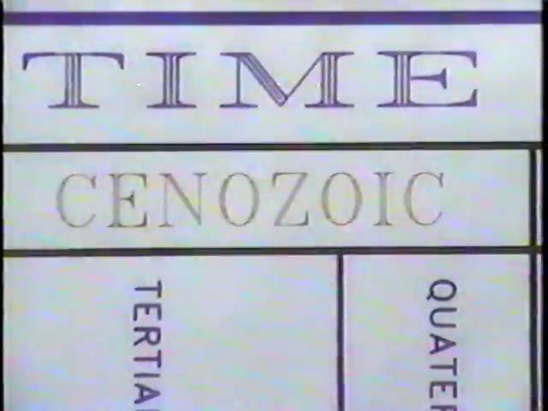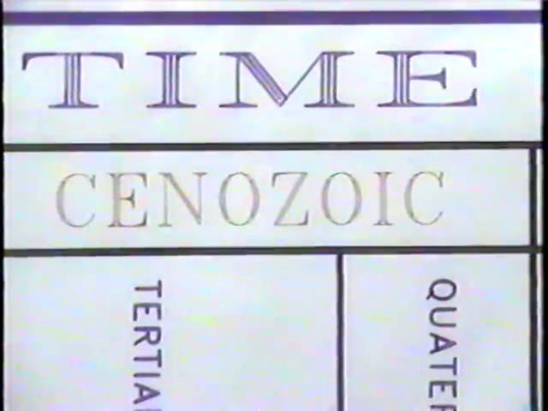Geologic time encompasses the history of the Earth. It's been compiled from strata all over the planet, and it starts with the present and goes back to the beginning of the Earth, which was some 4.6 billion years ago. The youngest part of geologic time is called the Holocene, and the Holocene belongs to the last era of geologic time, which is called the Cenozoic era.